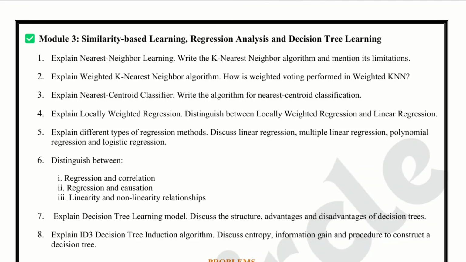Question number 3. Explain nearest centroid classifier. Write the algorithm for nearest centroid classification. Prepare the algorithm steps and understand how centroid distance is used for classification.